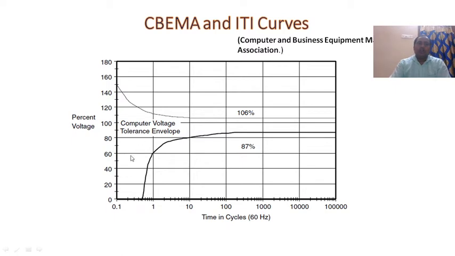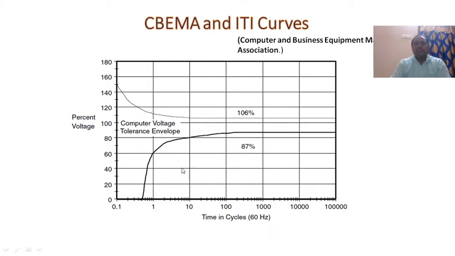So this is the tolerance. The 87 to 106 percentage is the tolerance voltage, that is the limited voltage. We allow that one. Below 87 we do not allow it, and above 106 percentage voltage we do not allow it. That is very harmful. Please observe the CBEMA curve. This region is the computer voltage tolerance envelope.